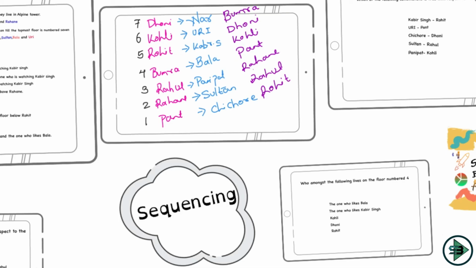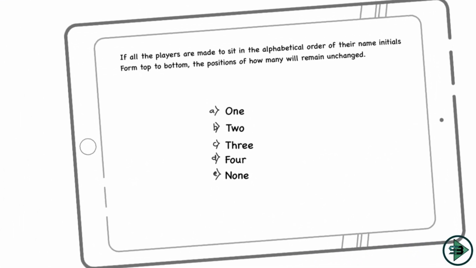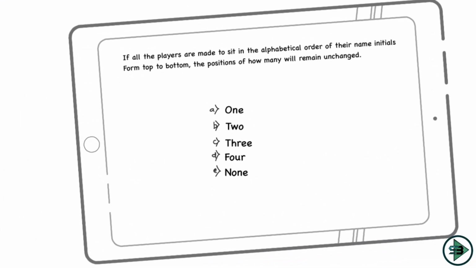So the position of how many remain unchanged? I think none. The position of all of them has changed. Bumrah has come here, Dhoni has come here, Kohli has come here, Pant has come here. Rahane has come here, Rahul has gone here, and Rohit has come here. So the position of how many remain unchanged? None, because all of them got a new position. None of them remained at the same position. So the answer for this is none. If I arrange them in the alphabetical order of their name initials from top to bottom, then the position of none of them is the same.